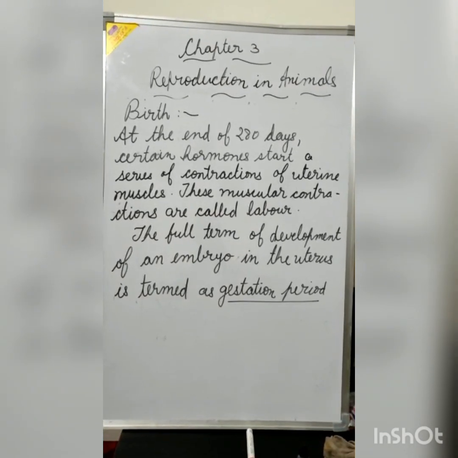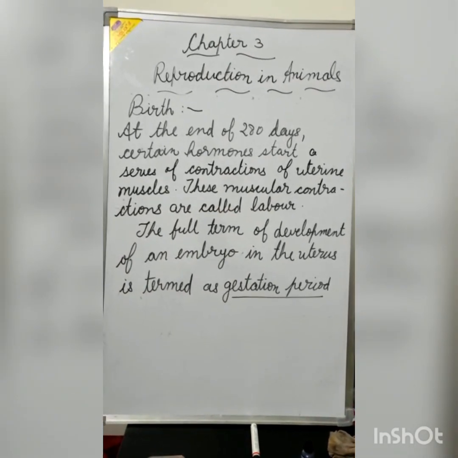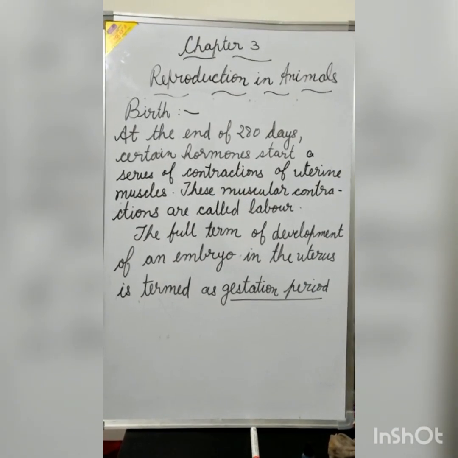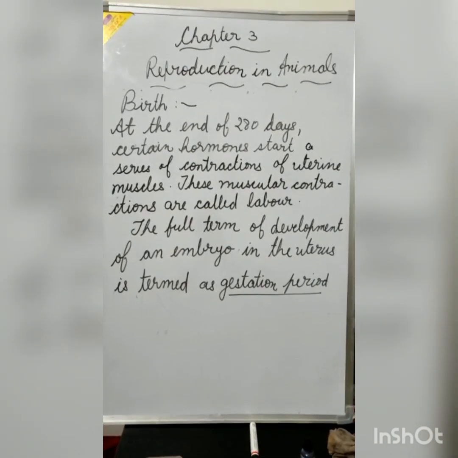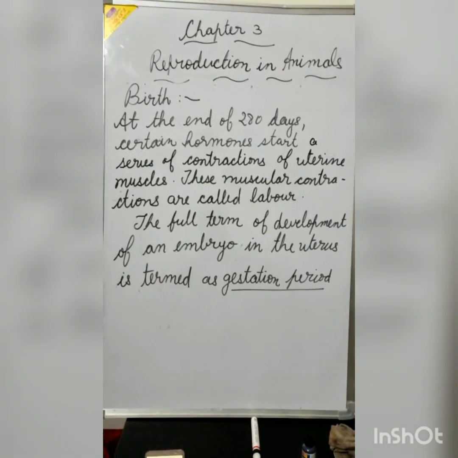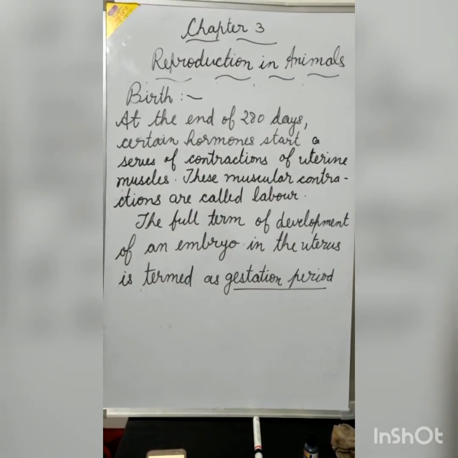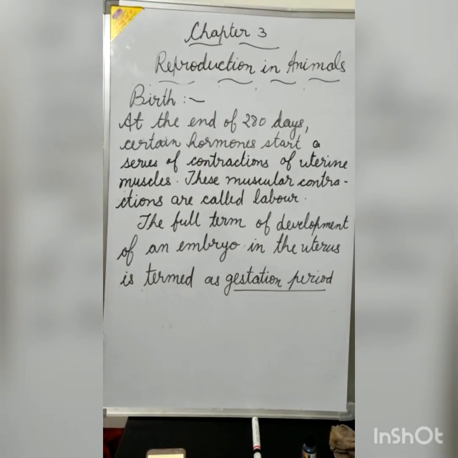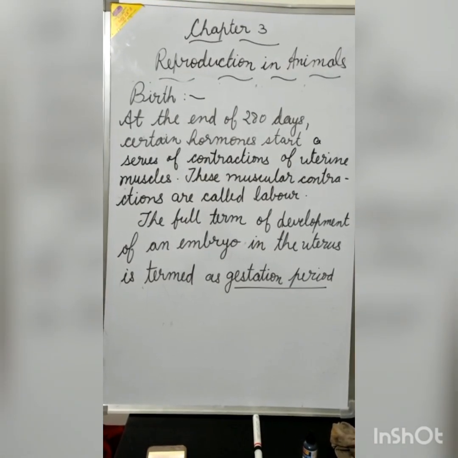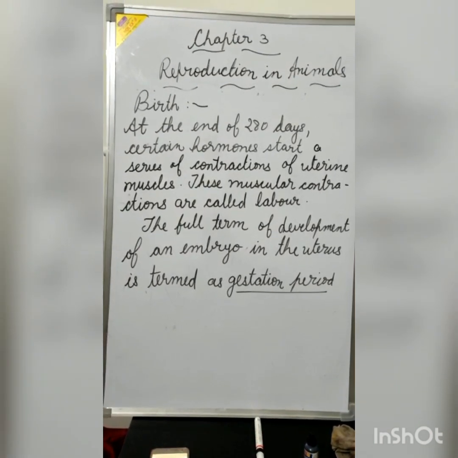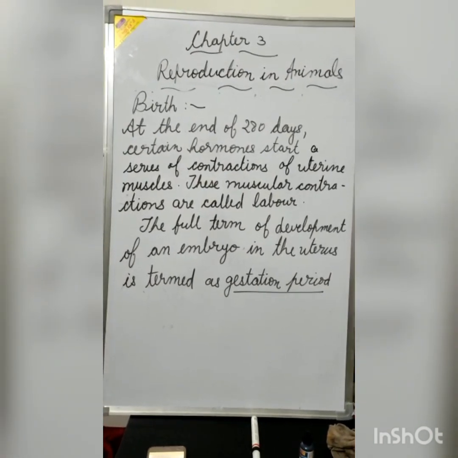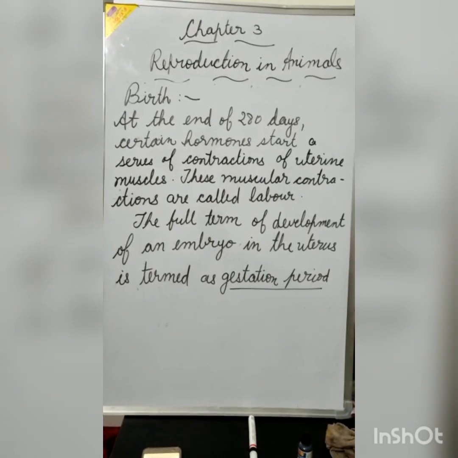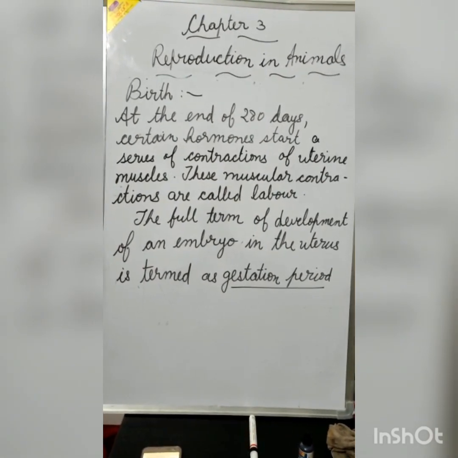At the end of 280 days of pregnancy, certain hormones start a series of contractions of the uterine muscles. These muscular contractions are called labor. When the muscular contractions increase, the baby is delivered through the vagina. The full term of development of an embryo in the uterus is termed as gestation period.